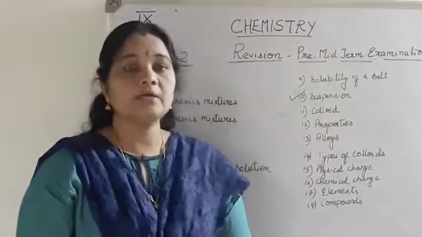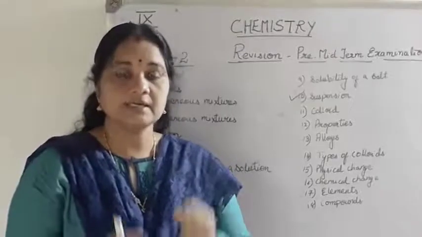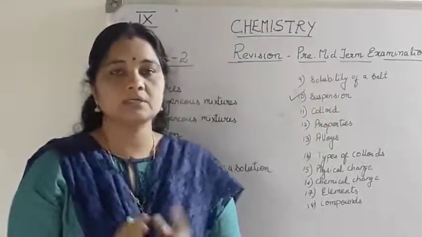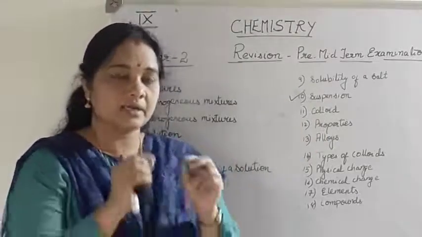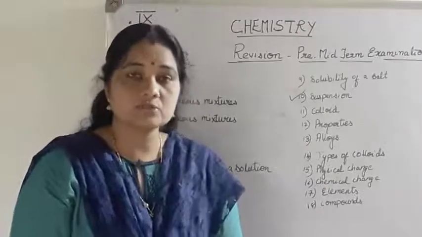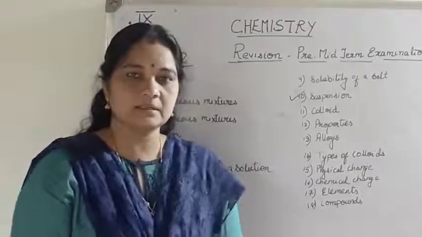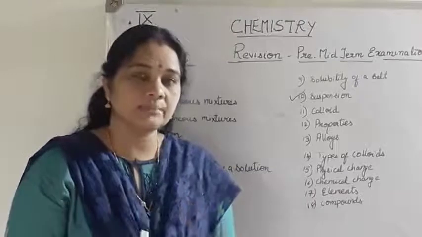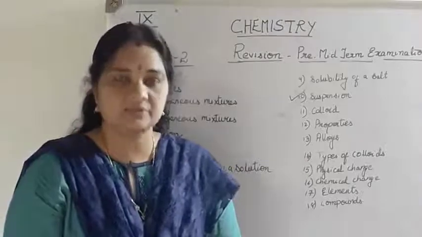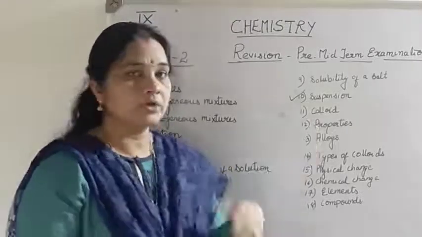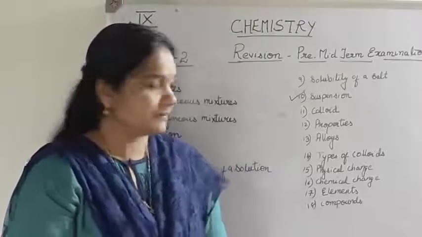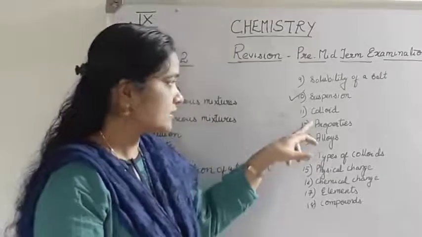Then colloid. A colloid is also a homogeneous mixture. It has a particle size in between that of a solution and that of a suspension. Particles are not as big as those found in a suspension, and not as small as in a solution. It is of intermediate size. Because it is a little bit bigger than the particles found in a solution, the particles of a colloid also have a tendency to scatter the beam of light, known as the Tyndall effect. And the particles of a colloid just pass through the filter paper. You cannot separate the particles of a colloid by filtration.